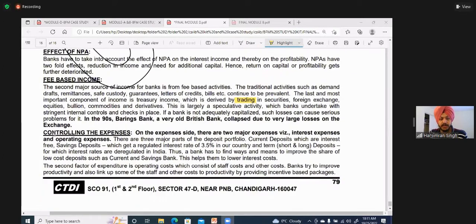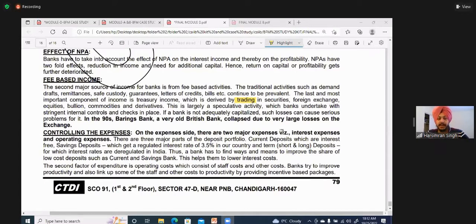Next, controlling the expenses. On the expenses side, there are two major expenses: one is interest expense, one is operating expense. There are three major parts of the deposit portfolio. Current deposits, which are interest free. Saving deposits, which are regulated by RBI; you pay 3 or 3.5% now. And second is your FDRs. FDRs are deregulated in India. Thus, the bank has to find ways and means to improve the share of low cost deposits.